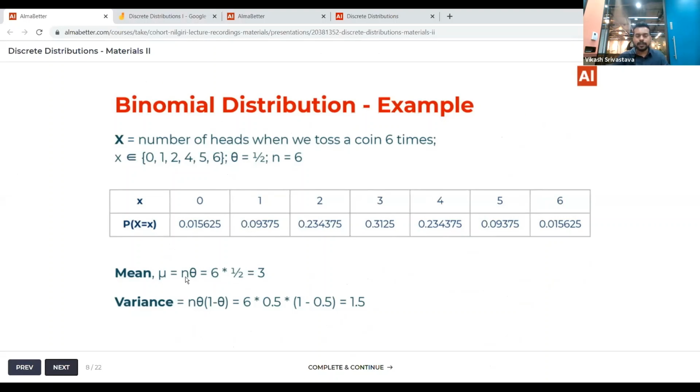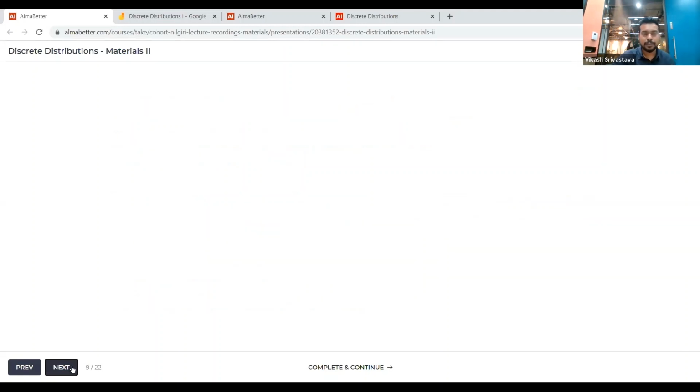Then you can calculate the mean as simply n times theta, which is 6 times half, and the variance is n theta times 1 minus theta. As you can see here, the probability is the highest in the middle and the least on the edges. In this case, you can see this is a perfectly symmetric distribution. The probability of getting 1 head or 5 heads is the same. The probability of getting 2 heads or 4 heads is the same. The probability of getting 0 heads or 6 heads is the same. And the probability of getting 3 heads is, of course, the highest. So this is what the binomial distribution is.